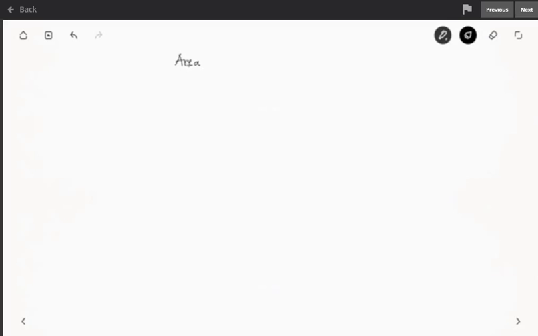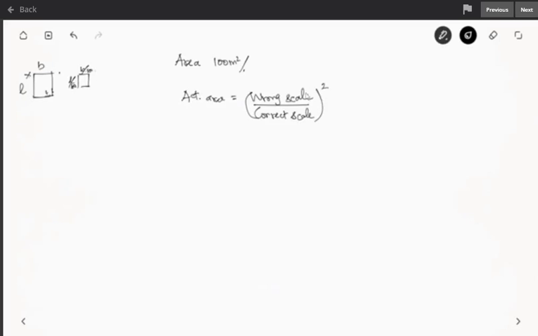If the engineer had measured an area of 100 meters square with the wrong scale, what would be the correct area? So here area is nothing but length into breadth. Whatever is on the field is scaled down. So whatever the scale is here, it is scaled down twice. Length is scaled down 100 times and the width is also scaled down 100 times. So the actual area will be wrong scale by correct scale, the whole square, into area.